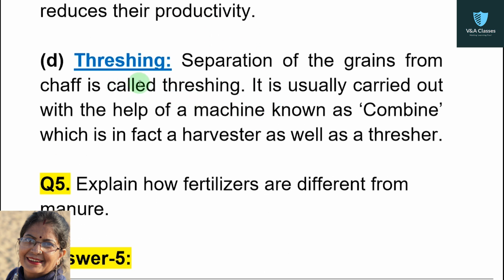Next term is threshing. Separation of the grains from chaff is called threshing. It is usually carried out with the help of a machine known as combine, which is in fact a harvester as well as a thresher.